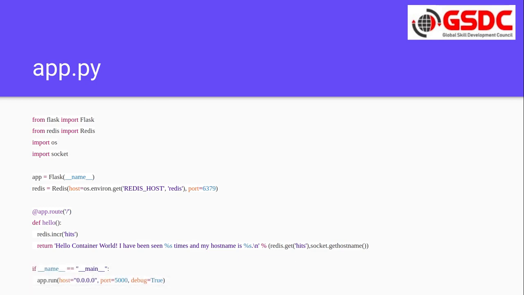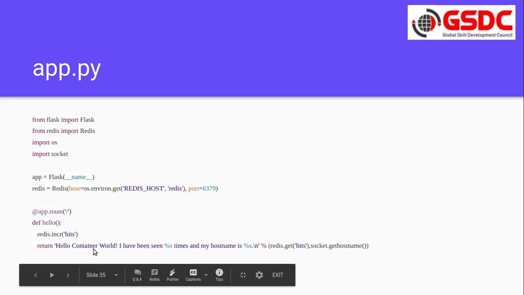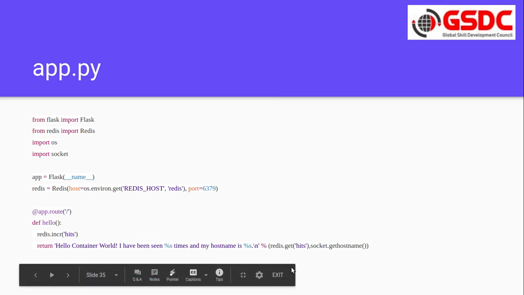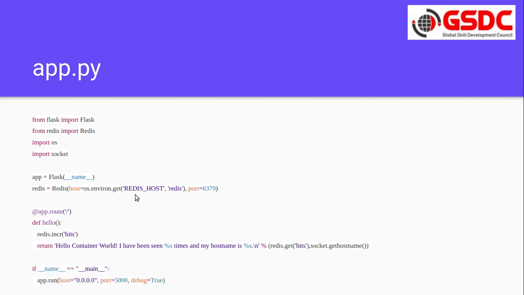Here I am just starting one server, and as and when we connect to this application, it prints how many times we connected. It maintains that count using a Redis database. This Redis database is one container and this web application is another container, and we are starting both containers in a single go with the help of Docker Compose.